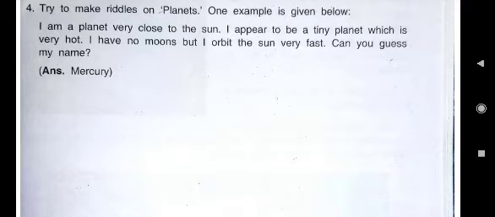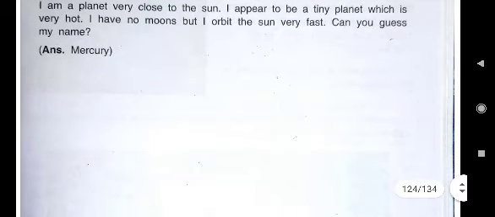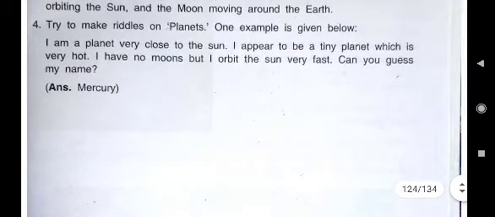I am the hottest planet. Who am I? What will be the answer? Venus. Then on Mars also you can make a riddle. I am just like Earth. My position is fourth. I am also known as the red planet. Scientists are discovering water on me. Who am I?